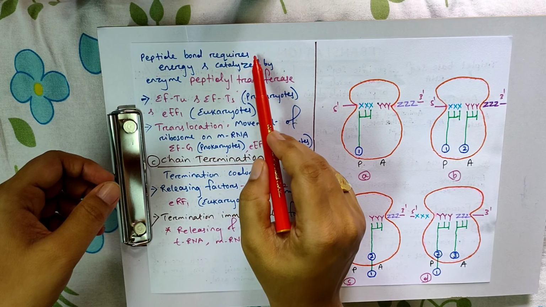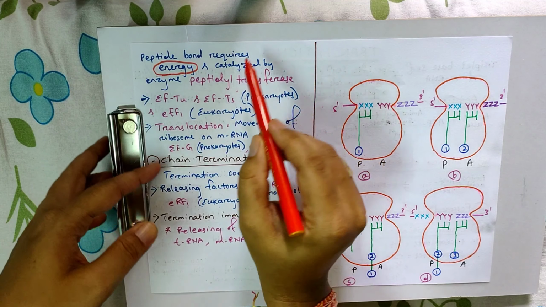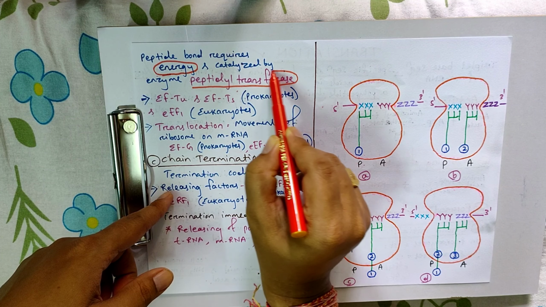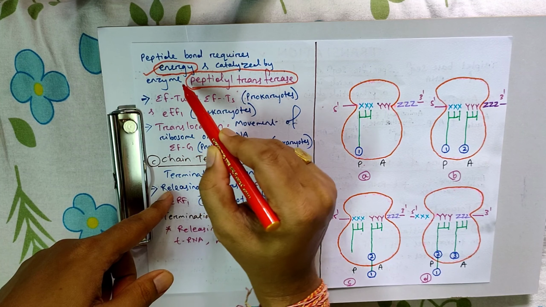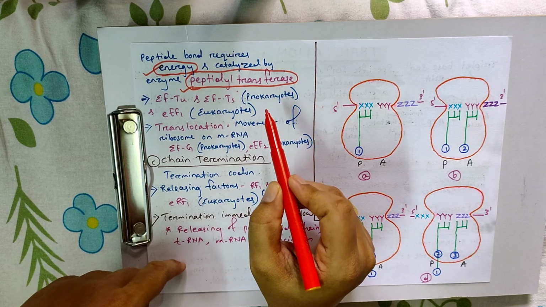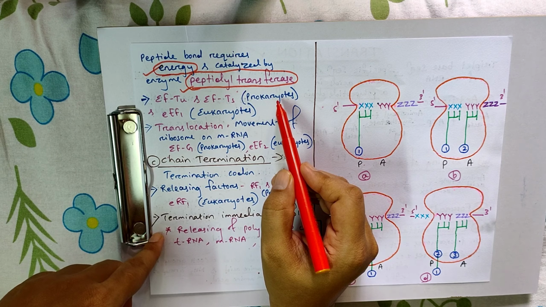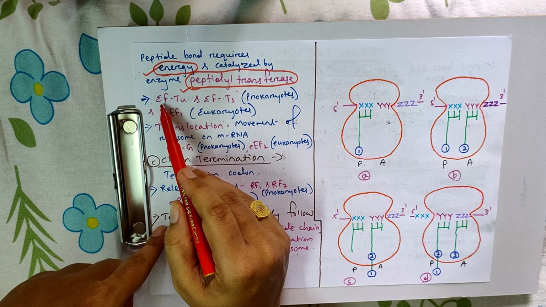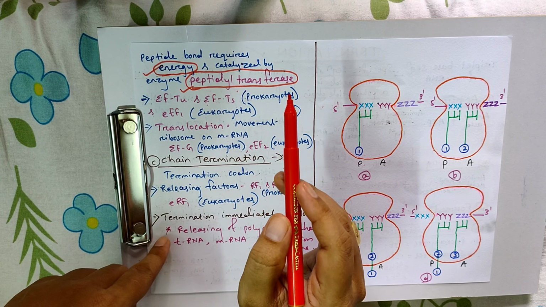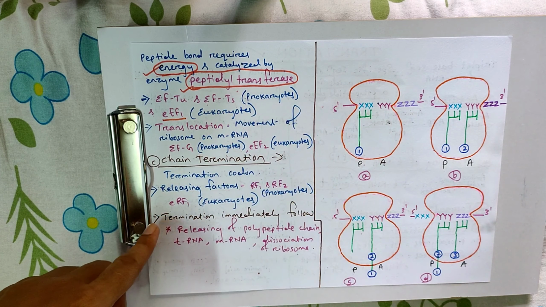Next, the peptide bond requires energy, ATP or GTP, and is catalyzed by the enzyme peptidyl transferase. Two things are required: energy and the enzyme peptidyl transferase. In prokaryotes, elongation also requires elongation factor Tu and elongation factor Ts, while in eukaryotes, elongation requires EF1.